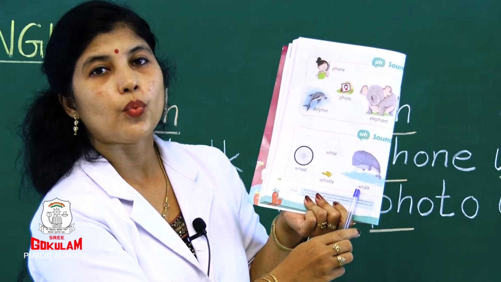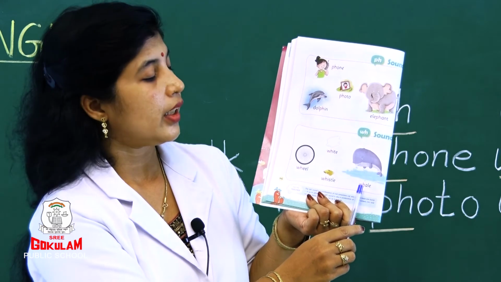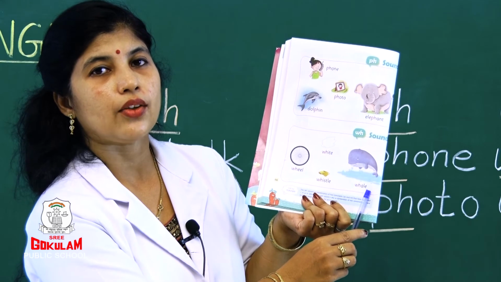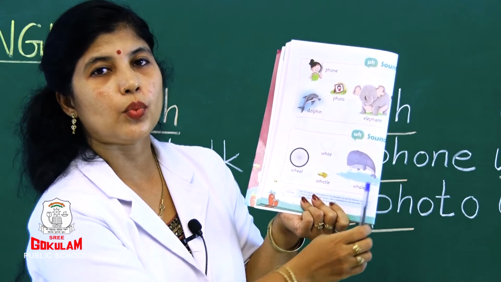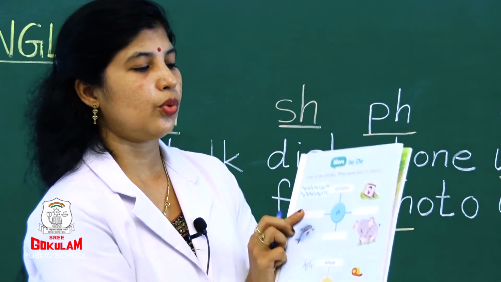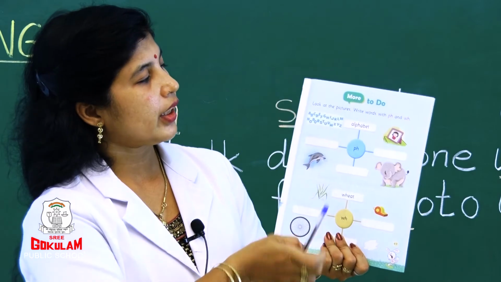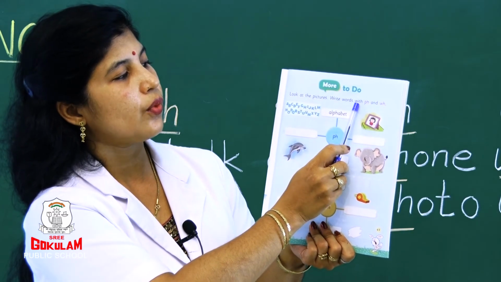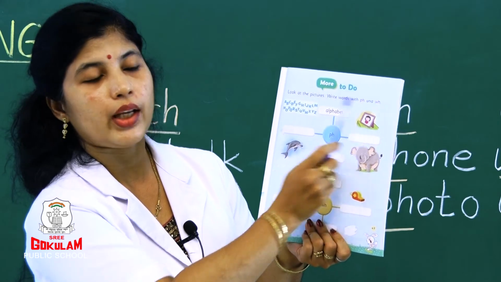What is this? Whale. Okay. What is the sound? V. Whale. So, W and H sound as V. Okay. Now, we will do one activity. Now, look here. Look at the picture. Write words with PH and WH.